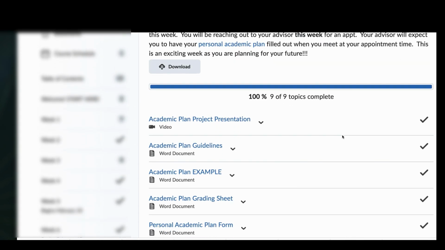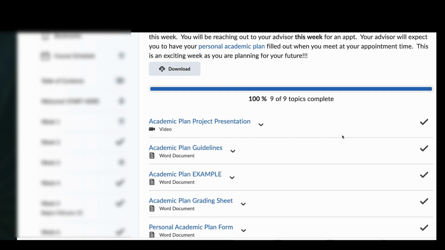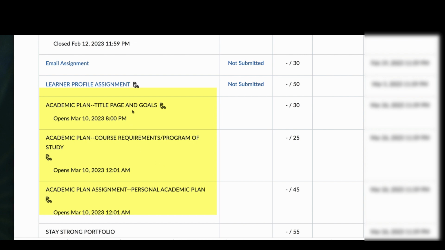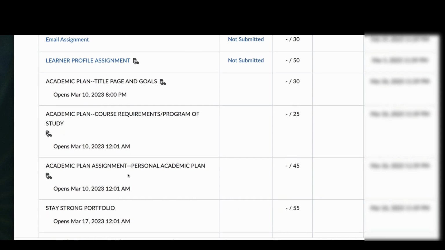You have a while to complete this. Like I said, you kind of have the next 2 weeks. However, I do think, since this is all for this week, I think you should be able to complete these parts this week. When you do finish it, it goes into assignments. You will find that the academic plan has 3 sections. Now, it's split up. Now, I said to put it on one Word document, right? This is the whole document right here.